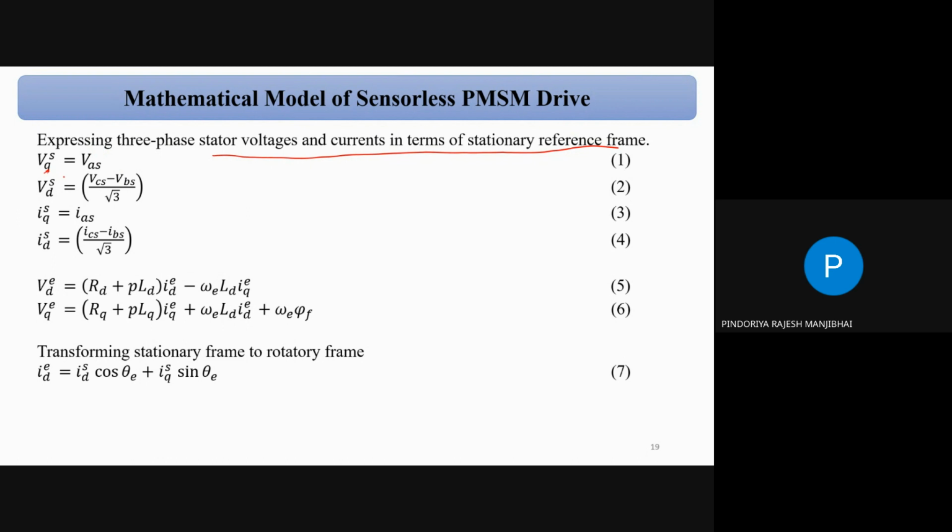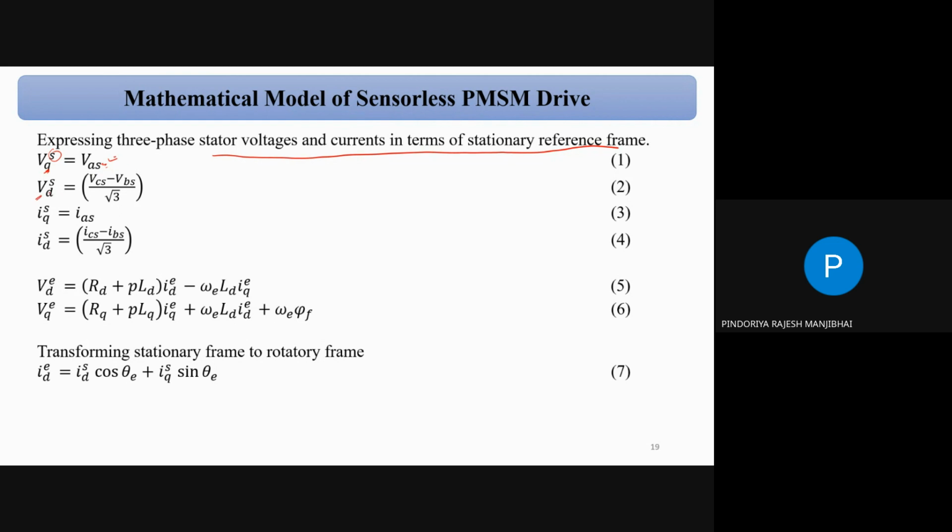So VQS, the superscript S indicating stationary, is equal to VAS. So I can say the Q voltage is equal to VAS. And subscript S is your stator voltage; superscript S is stationary, and subscript is the stator part.